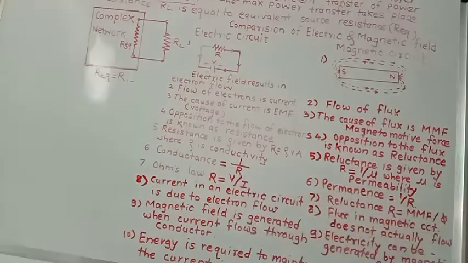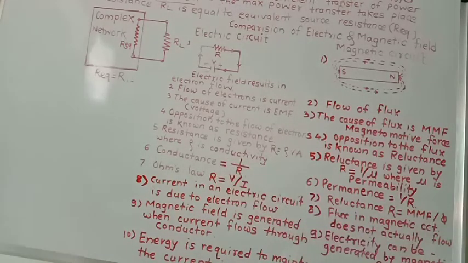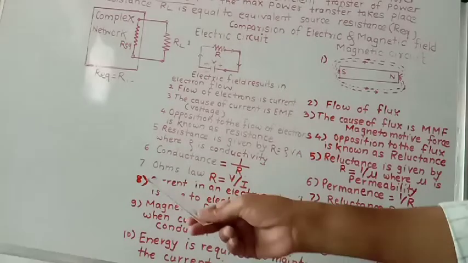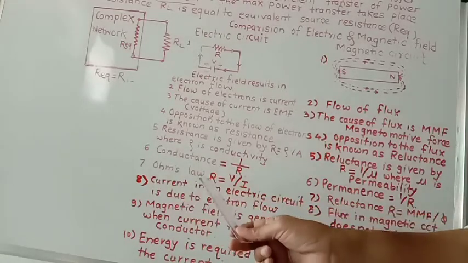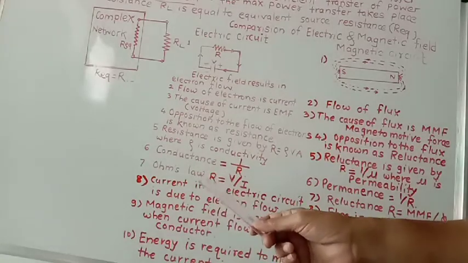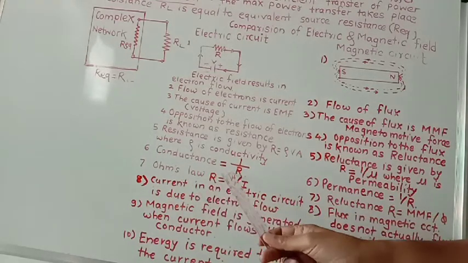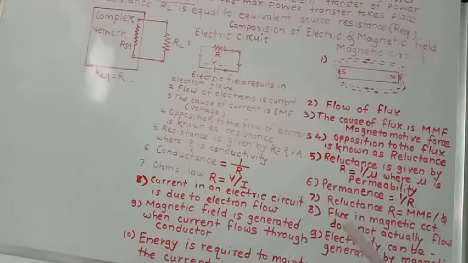Conductance is the reciprocal of R, conductance equals 1 upon R. Here permeance is equal to 1 upon reluctance. Then according to Ohm's law, R is given by R equals V upon I. In an electric circuit, resistance can be calculated using this formula. Here, reluctance R is equal to MMF divided by phi.